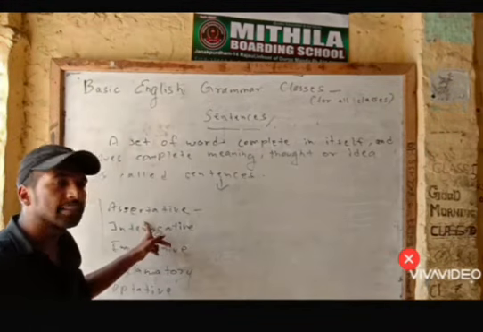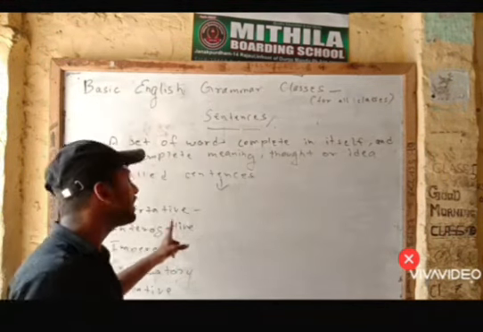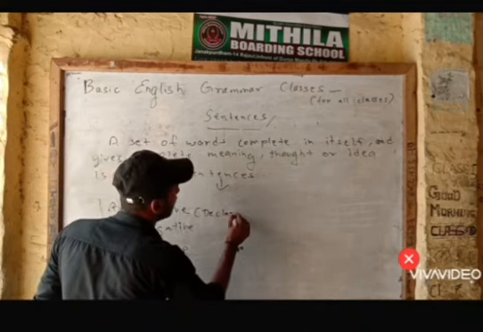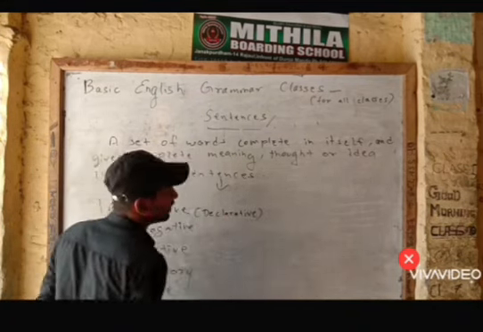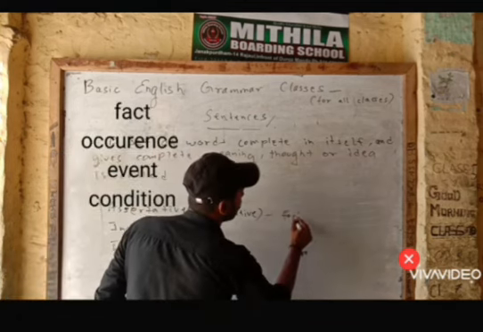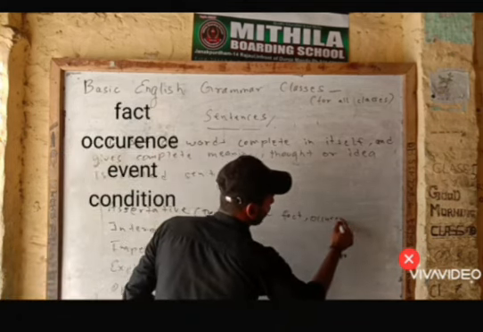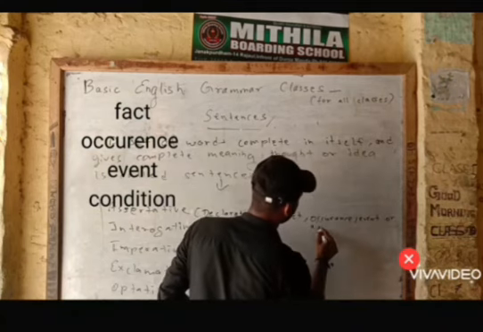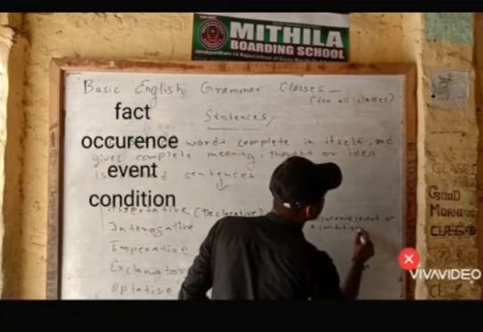These sentences are also called declarative sentences. What does it convey? Fact, occurrence, event, or a condition, and much more.